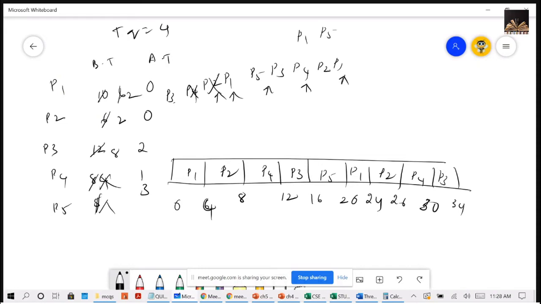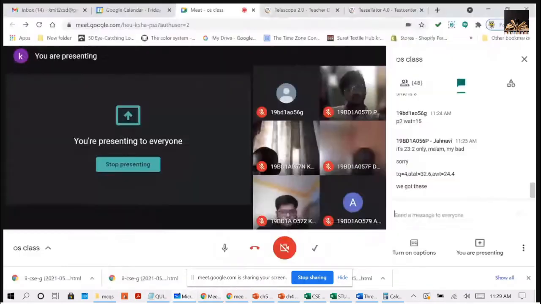34, 4 will be added here. Then P5 will get executed for 1. P5 is over. Then P1 will execute for 2. Then P3 will execute for 4. 41. Is that correct?